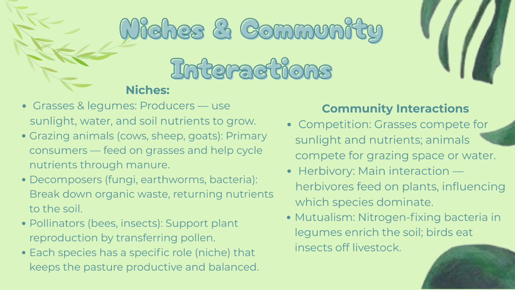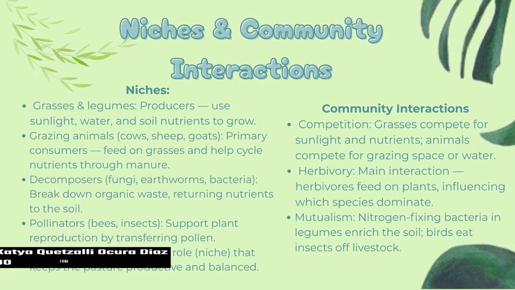Niches and community interactions. Niches. Grasses and legumes, producers, use sunlight, water, and soil nutrients to grow. Grazing animals, cows, sheep, or goats, are primary consumers that feed on grasses and help cycle nutrients through manure.